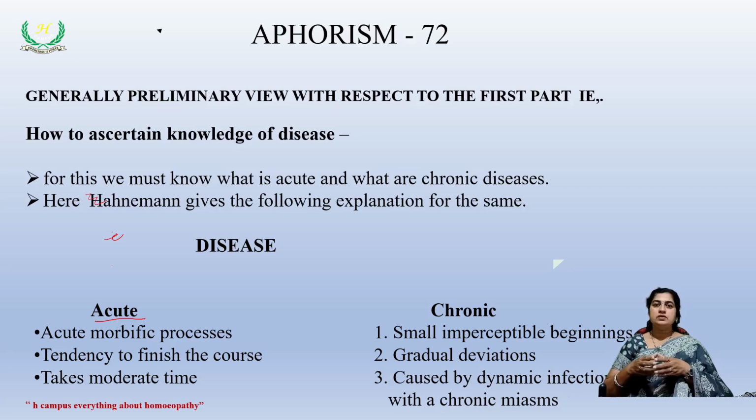Gradual deviations. For example, a patient comes to you with constipation, then he ended up with hemorrhoids, bleeding piles rather. Then if you ask when did his constipation start and how many days he suffered, and when did he start suffering from his bleeding piles, they don't remember when it happened, how it happened. All these details they will not be able to give because there are gradual deviations.